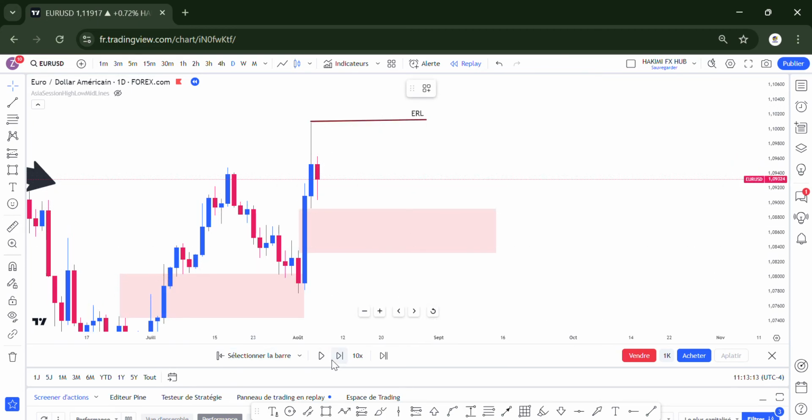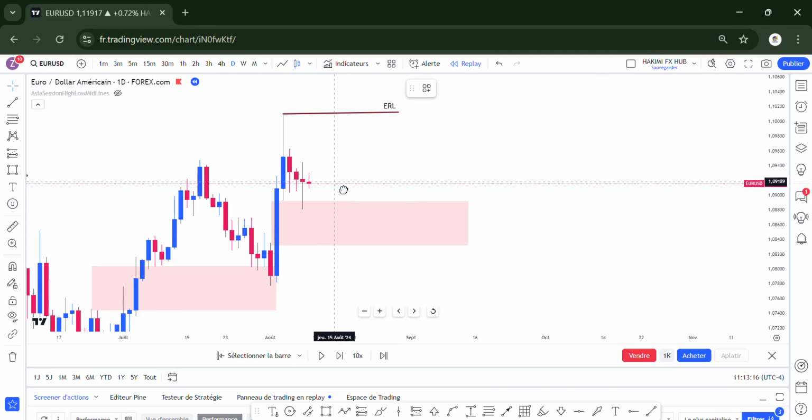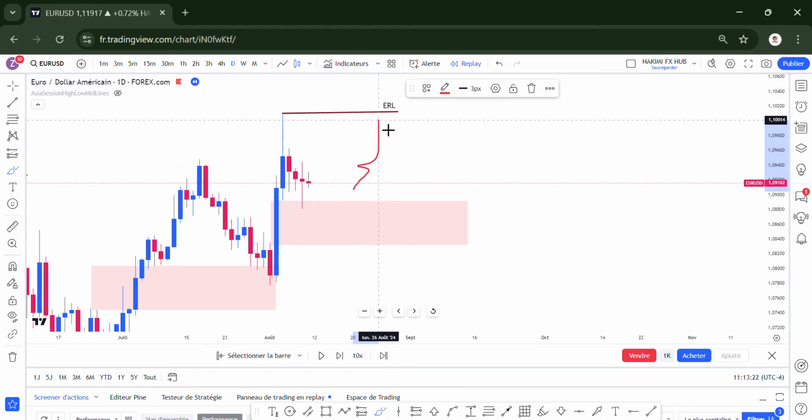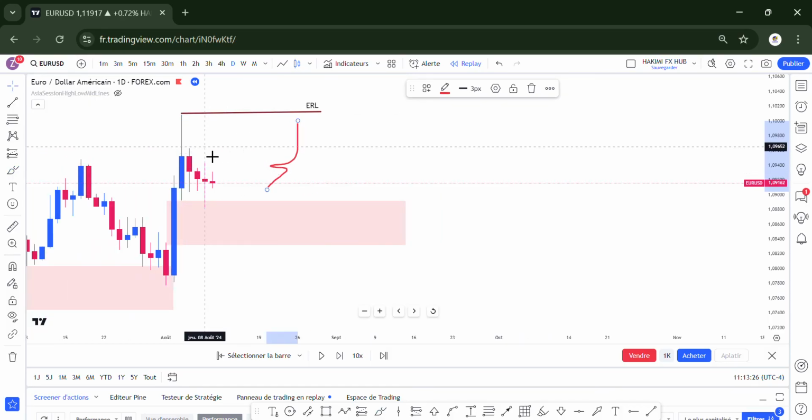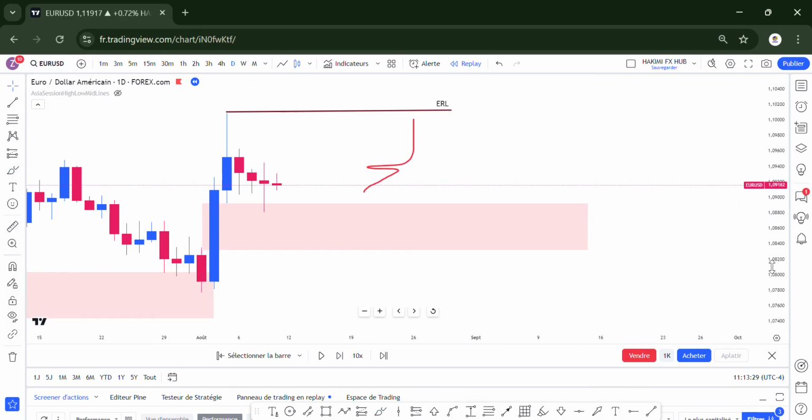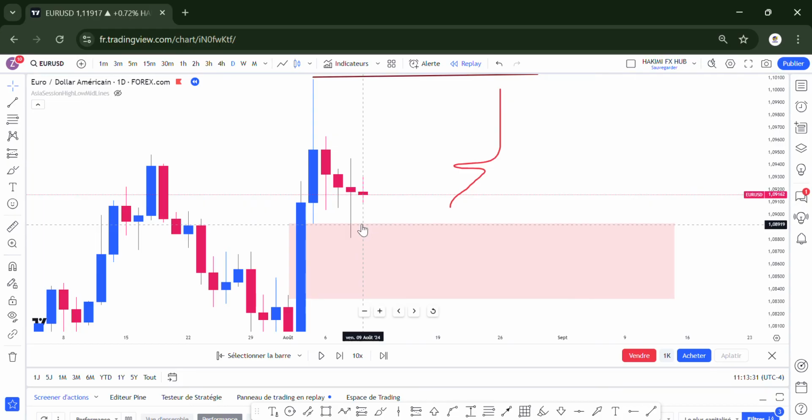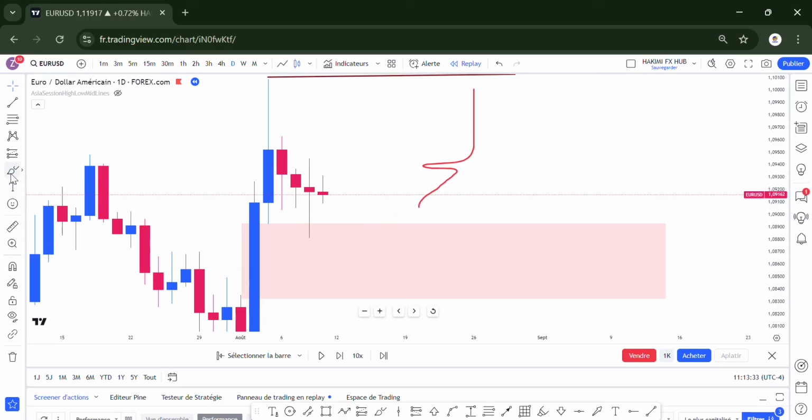Okay, let the market play. So that's how it is now. The price between IRL and ERL is what you call the market maker module. The price between this ERL and IRL is the market maker module. Now, for the daily bias: since the daily time frame has come in and the IRL has been entered, we have to confirm the daily bias.